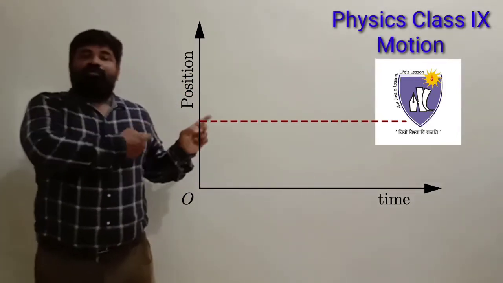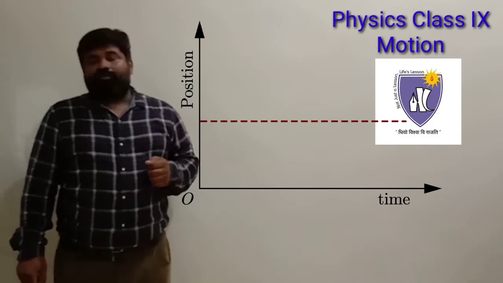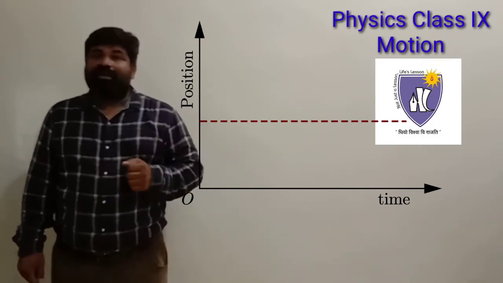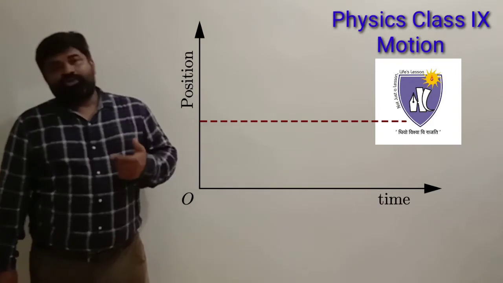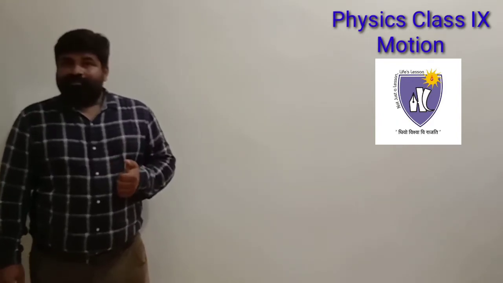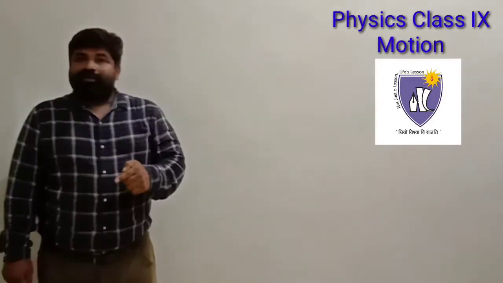So what do we conclude from this graph? We conclude that the object is at rest because it is not changing its position. Therefore we'll say that the object is at rest. Time is changing, but the position of the object is not changing.